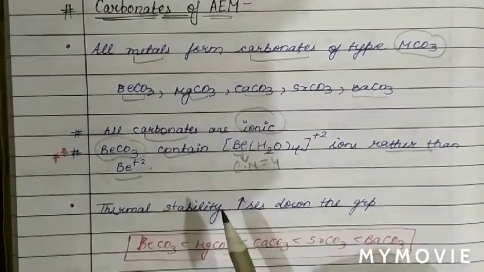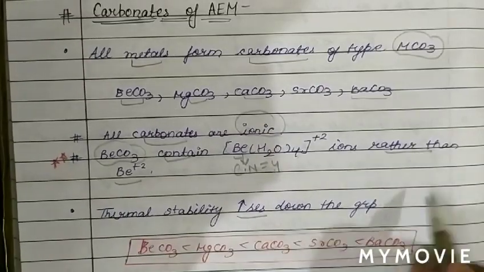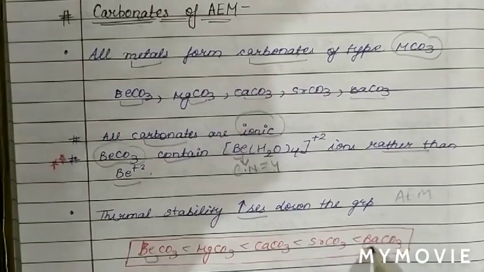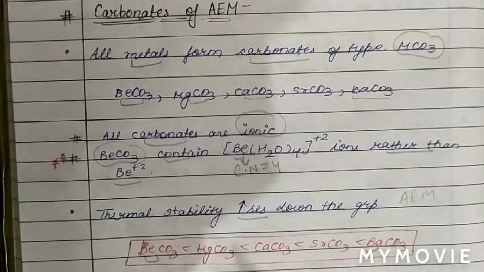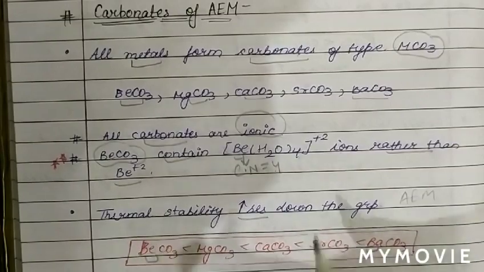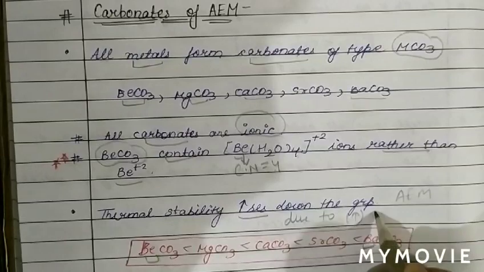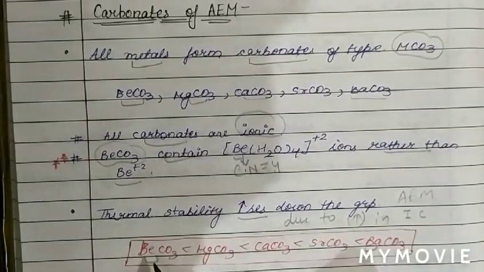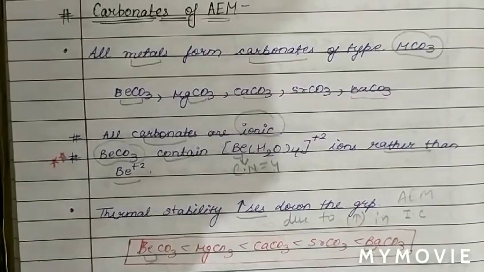And we know thermal stability increases. Thermal stability of carbonates of alkaline earth metals also increases from beryllium to barium, like in the case of alkali metal carbonates. So basically thermal stability increases due to increase in ionic character, from beryllium to barium carbonate.